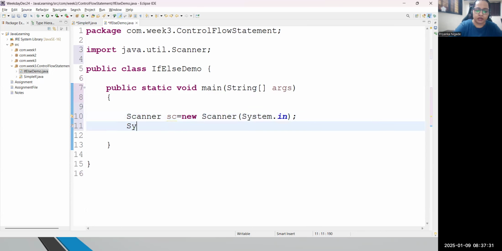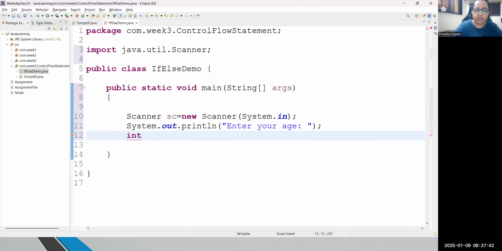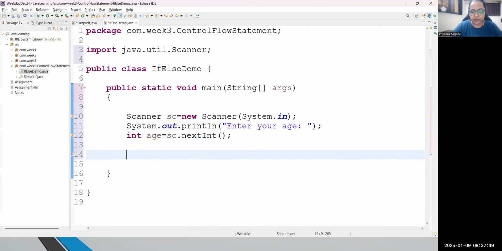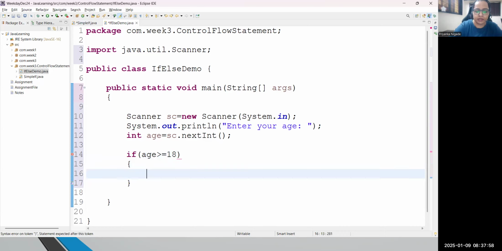Now at this moment, I will put a message to the user. Let's say, "Enter your age." Okay, let's accept that input first. So int age, you can declare and just take the method sc dot nextInt. Then guys, I will compare that age. If age is, again same syntax, the condition remains the same, age is greater than or equal to 18, then I will say "age is valid." Correct? So I will just put the valid message.